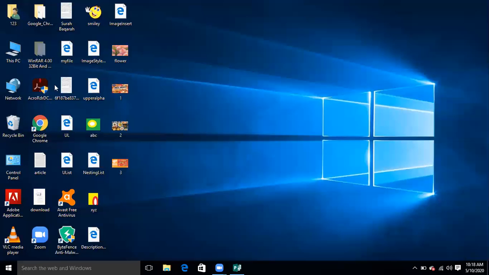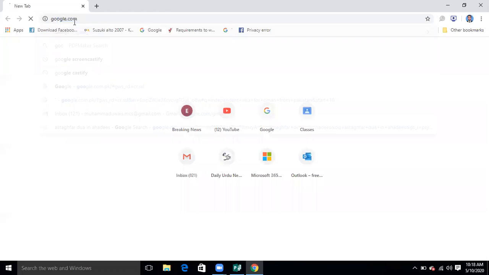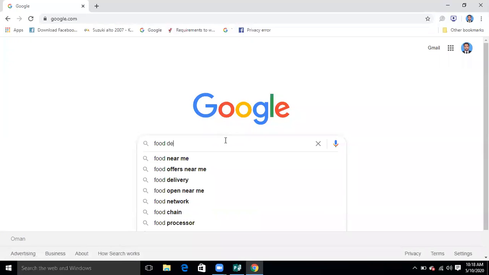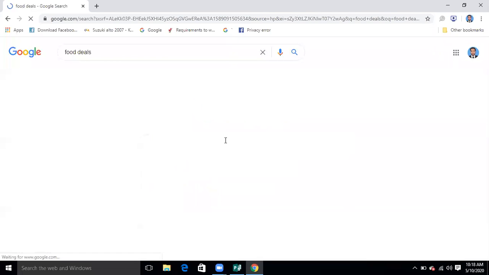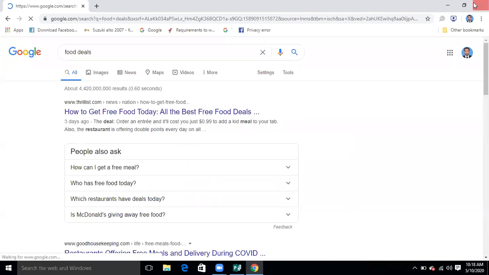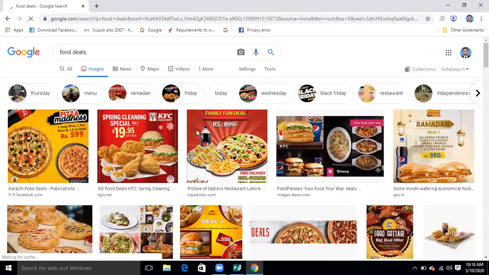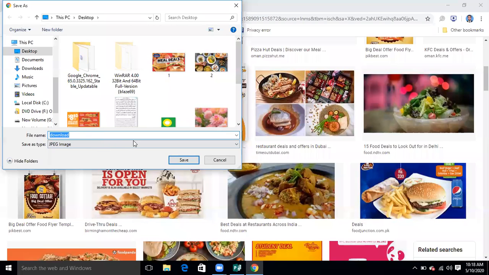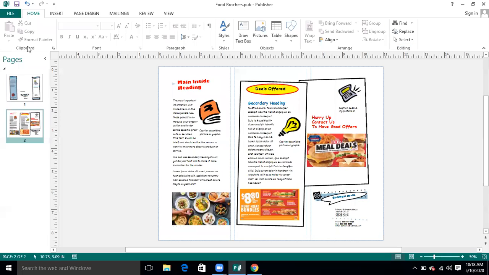You go to Google, type something that you want to have, for example, food deals. Okay? Click on images. You will see that these pictures are there. If you want any deal, right click on it, click on save image as, and then you can save it with some name. For example, I have written over here 4. I am going to save it on the desktop, and then it will be saved on the desktop. Now I can insert it in my document.